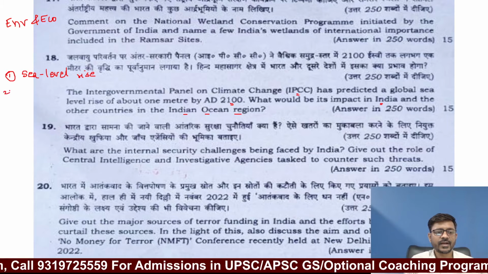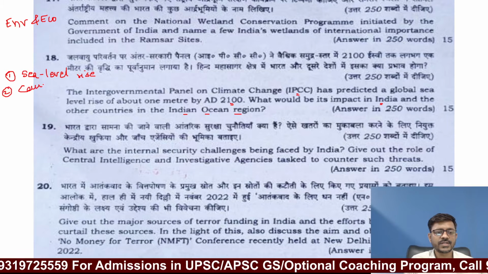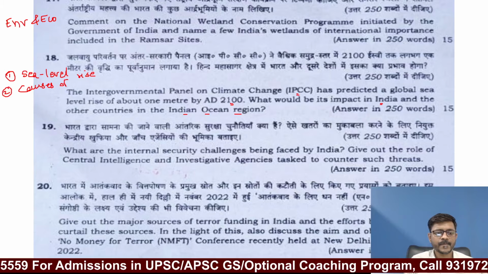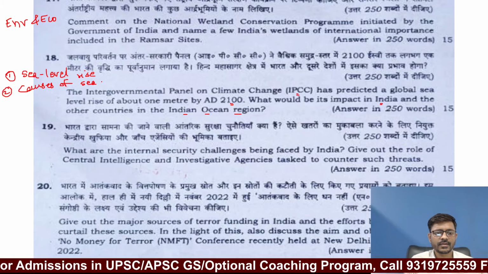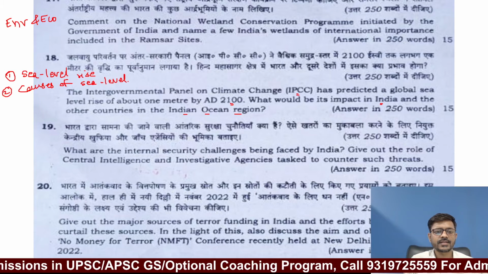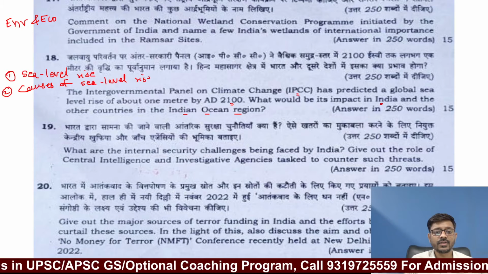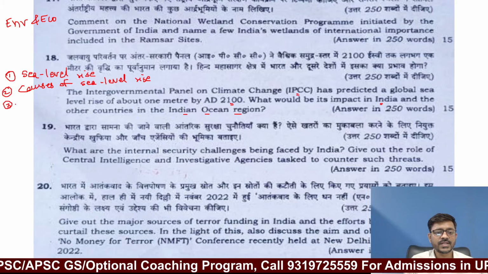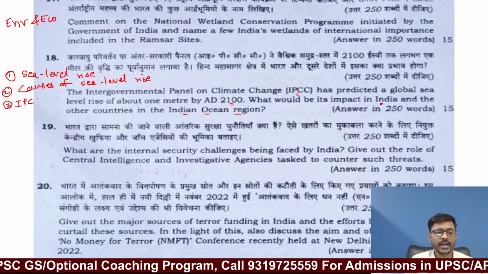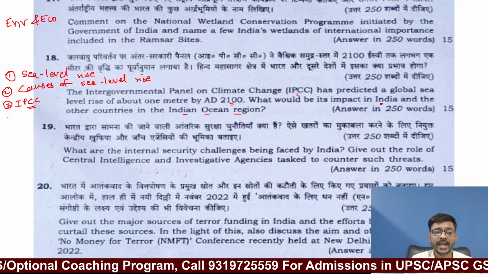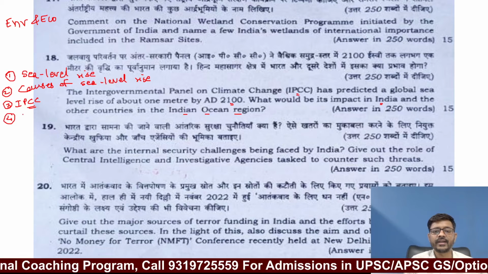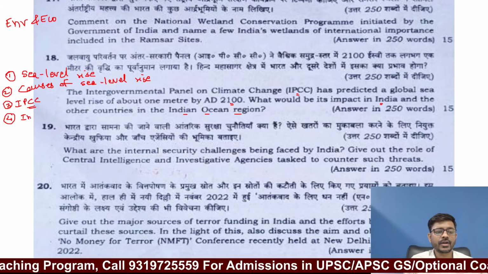Then you need to write down what are the causes of the sea level rise. Okay, then while writing this, you also need to write down about IPCC, what is the Intergovernmental Panel on Climate Change, and after that you will write down its impact on India.